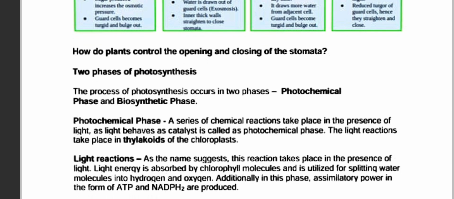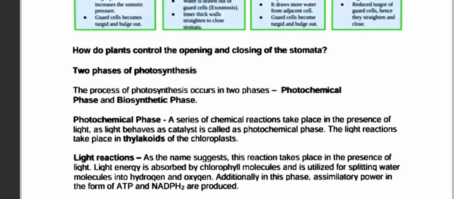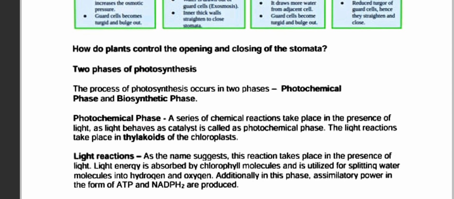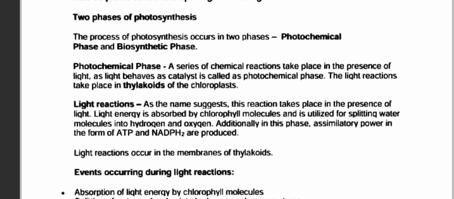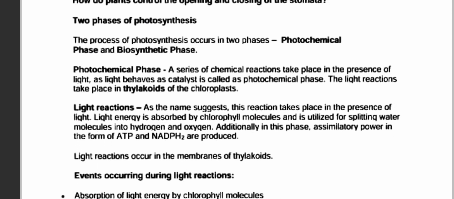Okay, how does a plant control opening and closing of stomata? Two phases of photosynthesis. The process of photosynthesis occurs in two phases. One is the photochemical phase and one is the biosynthetic phase. So what is the photochemical phase? A series of chemical reactions takes place in the presence of light. The light behaves as the catalyst; this is called the photochemical phase.